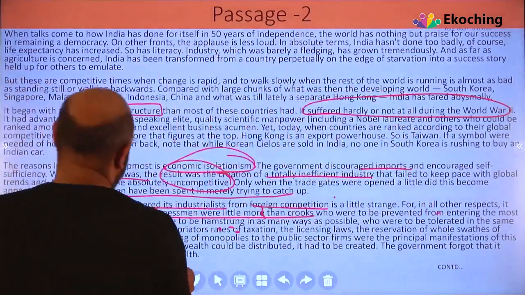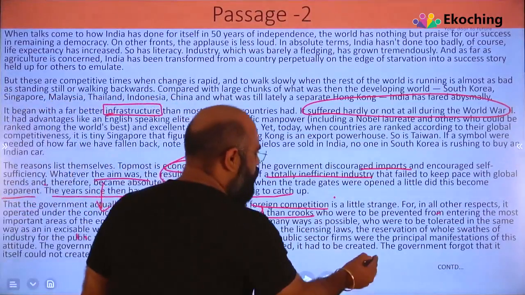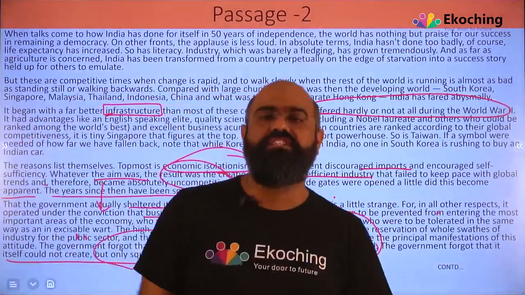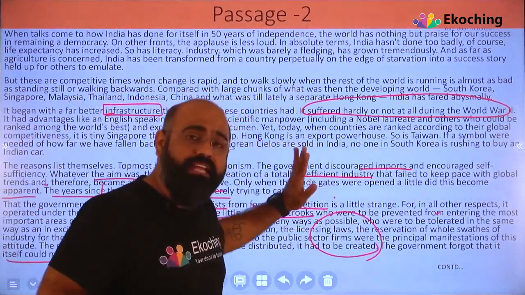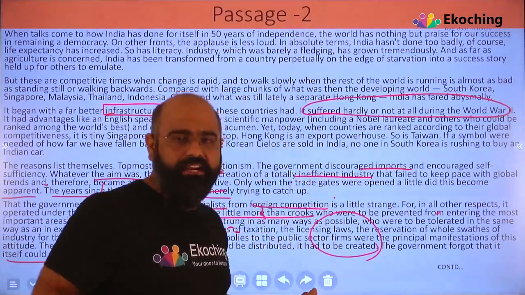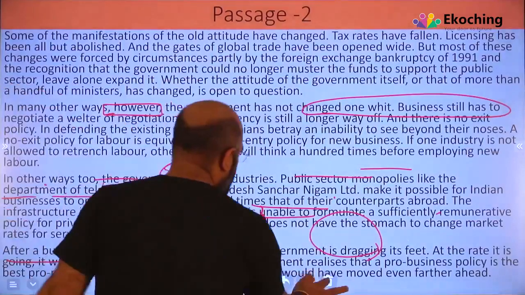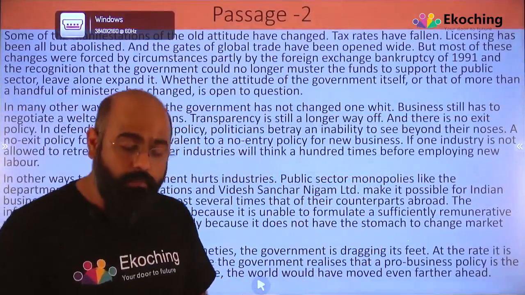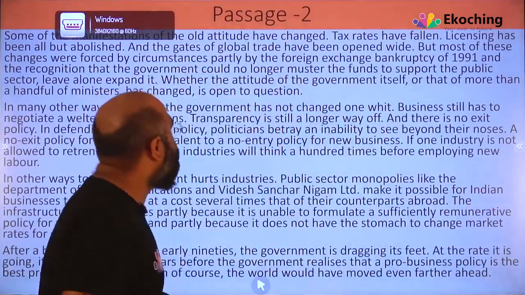The high expropriatory rates of taxation, the licensing laws, the reservation of whole swathes of industry for the public sector, blah blah blah. The government should have done all that, and the government did none of it, it only wasted its wealth. The government had very good wealth, and it wasted all of it on these things. They should have opened the gates for the economy far earlier than they did. Let's continue. I know it's a slightly long paragraph, but that's what you need to do. And specifically for the students who are not from a business background, in the sense not from a commerce or BBA background, or who are not much aware of current affairs, you should study all this stuff.